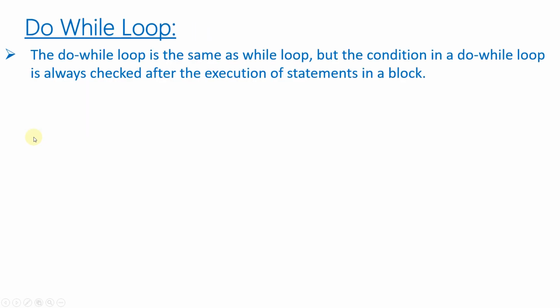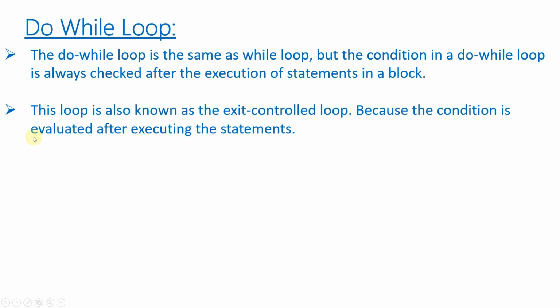Now we will discuss do while loop. Both are similar, while loop and do while. The only simple difference is that in while loop we first check the condition, and in do while we first write the code block and at last we check the condition. It is also called an exit control loop because we write the condition after the code block.